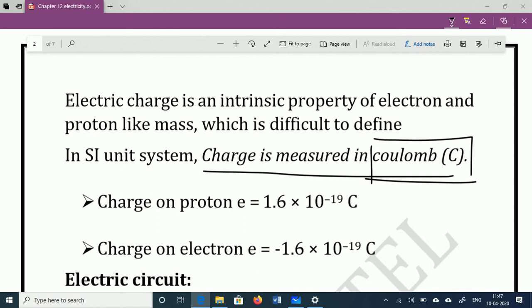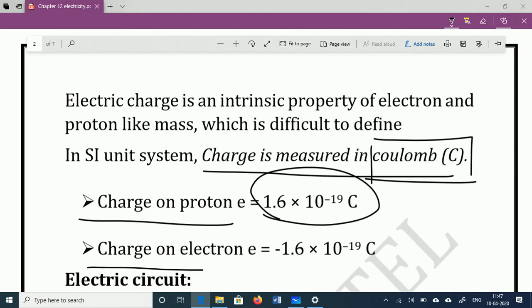An atom is electrically neutral. From that statement we can judge that the charge of the proton and the electron is the same but of opposite sign. The charge of a proton is 1.6 into 10 raised to minus 19 coulomb. The charge of an electron is also 1.6 into 10 raised to minus 19 coulomb, but here the electron charge is negative.